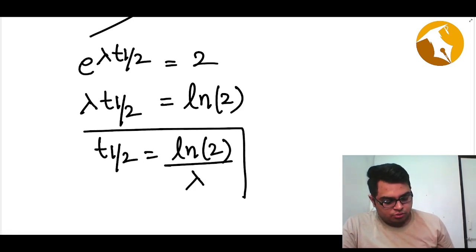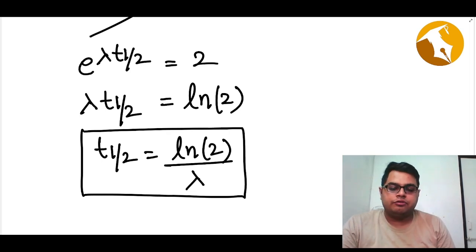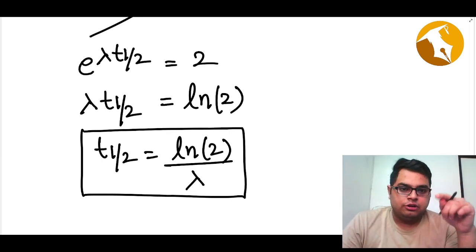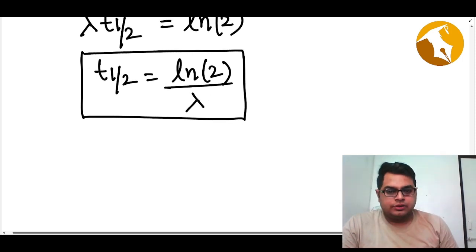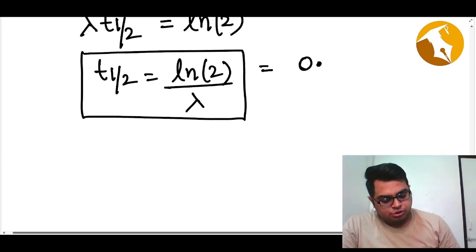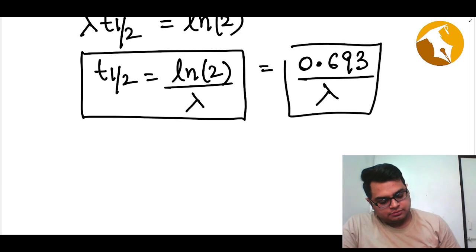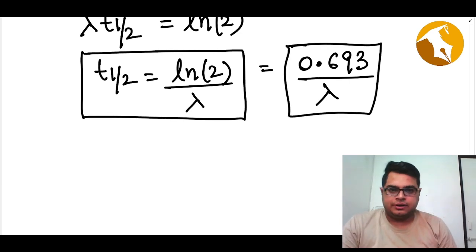So t half equals ln 2 by lambda. This is one of the most important formulas for half-life. Lambda we already know is the decay constant, and the value of ln 2, which you should be familiar with, is 0.693, so t half equals 0.693 divided by lambda. Sometimes you have to use this as well.